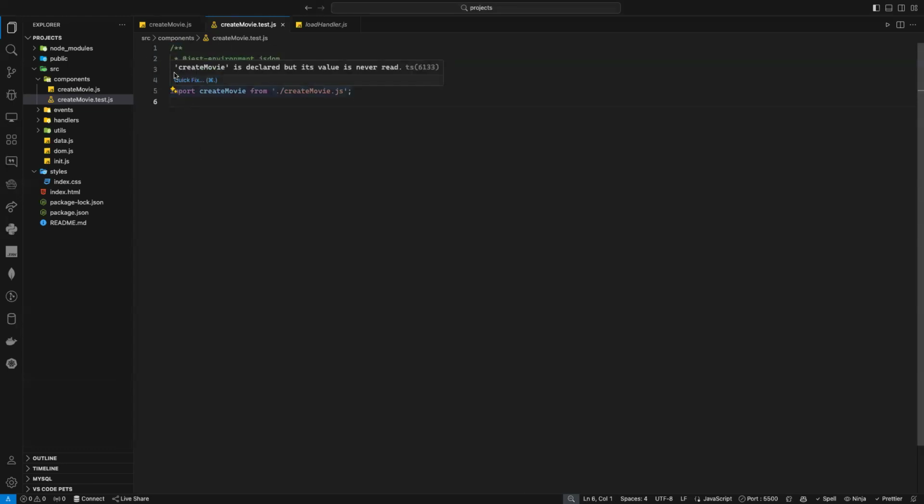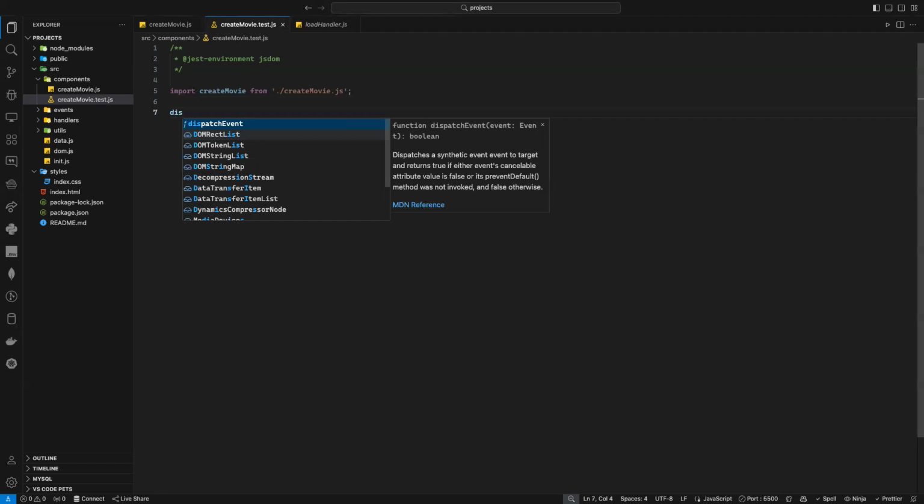This one is telling my code, I don't want to use Node as an environment to test this function, because simply Node is just an environment for JavaScript in the backend, and I do not have the DOM. But if I add this comment, just environment, just DOM, now it will use just DOM, which is, as I told you, like a fake DOM on the backend, and now it will allow me to test my function. And now here I can use the normal way I am doing it. So I need to use describe, right?